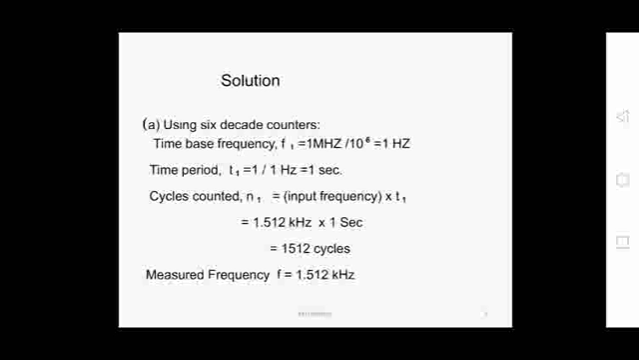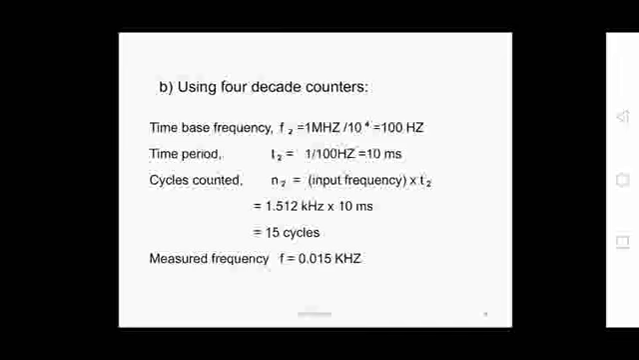In the next case, case B, we are using only 4 decade counters. So in this case the time base frequency is obtained by dividing the clock frequency by 10 to the power of 4. The time base frequency will be 1 megahertz by 10 to the power of 4, which is 10 to the power of 6 divided by 10 to the power of 4, giving 10 squared, equal to 100 hertz.